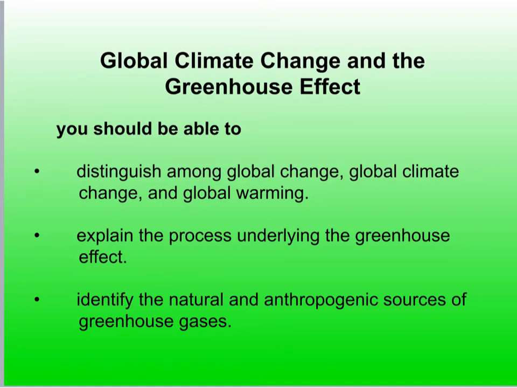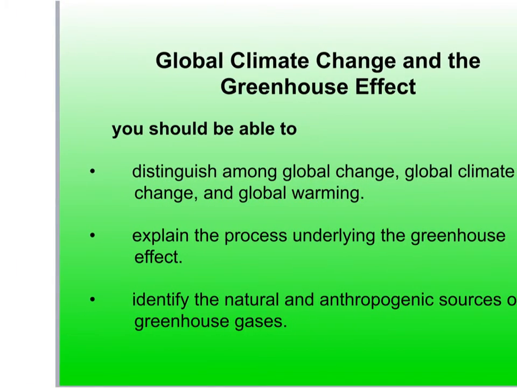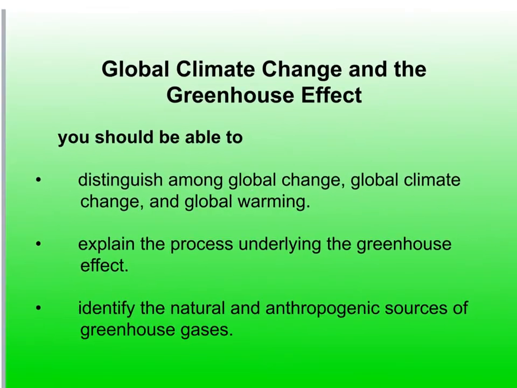Global climate change and the greenhouse effect. By the end of this section, you should be able to distinguish among global change, global climate change, and global warming, because those are three distinct terms, and explain the process underlying the greenhouse effect and identify the natural and anthropogenic sources of greenhouse gases. That means human sources.